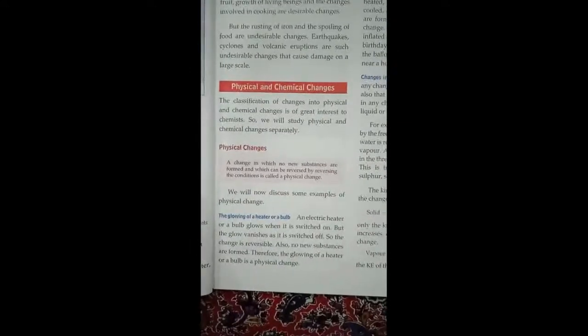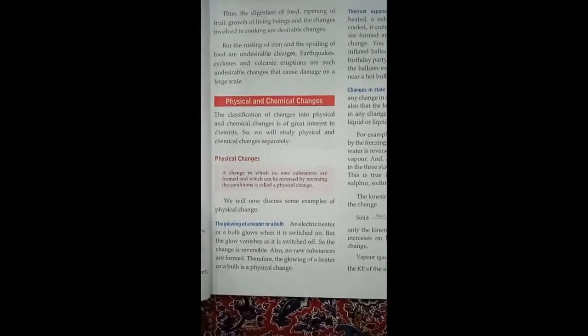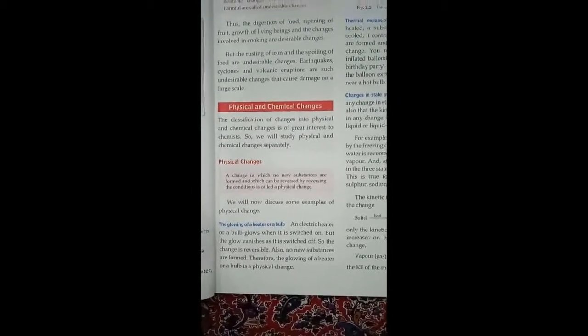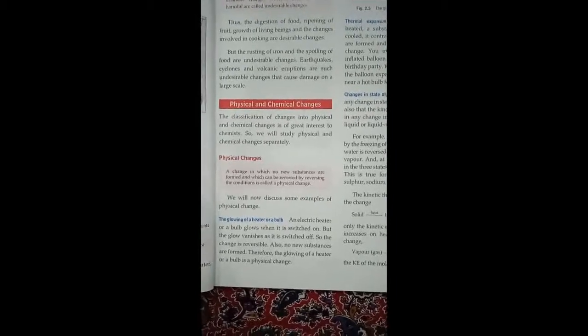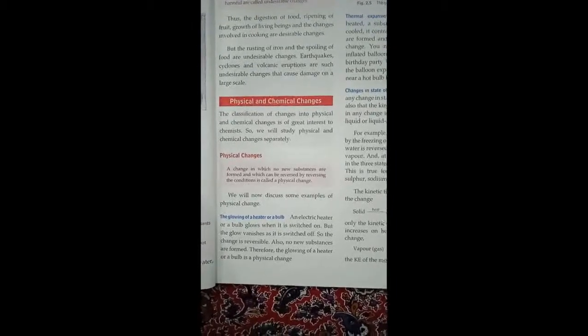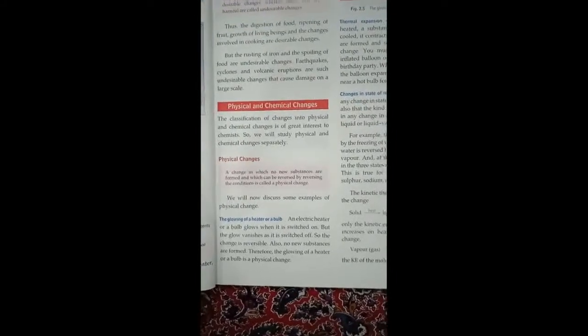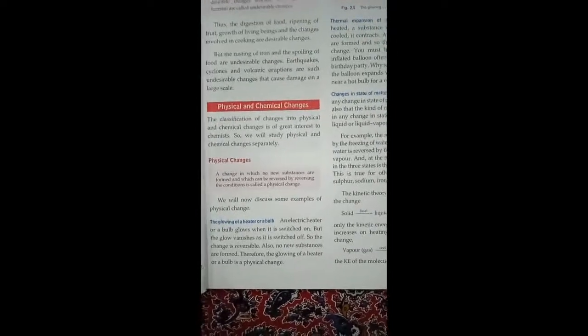After discussing all those changes, desirable, undesirable, periodic, non-periodic, reversible, irreversible, now comes the main basis of classification in the changes. They are physical and chemical changes. Okay, so they are of great interest and they are very important. So first let us discuss only the physical changes.